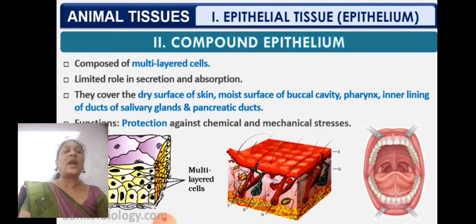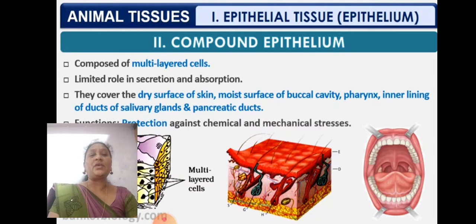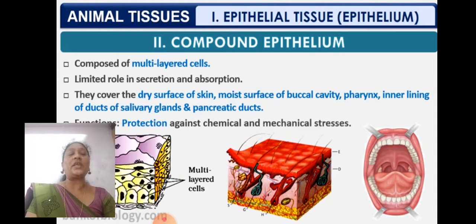Next one is compound epithelium, composed of multi-layered cells. They have a limited role in secretion and absorption. They cover the dry surface of skin, moist surface of buccal cavity, pharynx, and the inner lining of ducts of salivary glands and pancreatic ducts. Functions are protection against chemical and mechanical stress. So this compound epithelium protects us from chemical and mechanical stress.